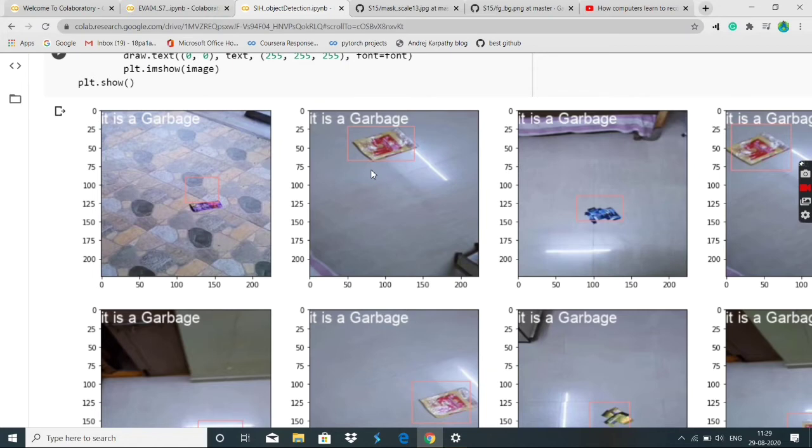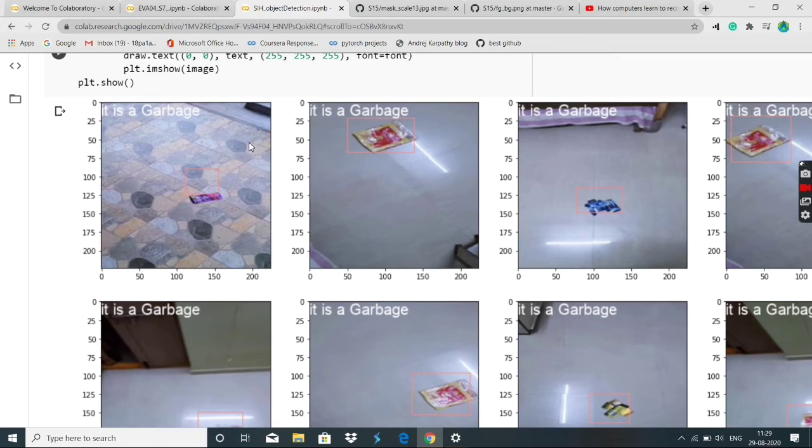So what is the advantage of this? If there is a robot, and we should specify some kind of coordinates for it to move its hand into, we cannot just specify that there is garbage in the paper, we also need to specify its location. So that is the main essence of object detection.